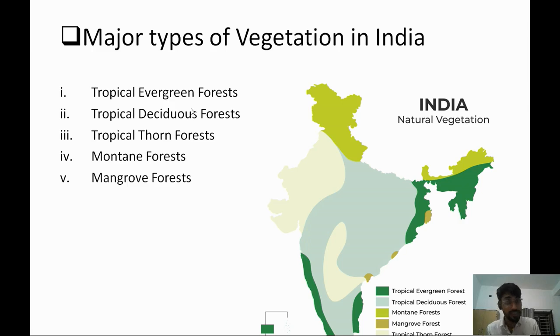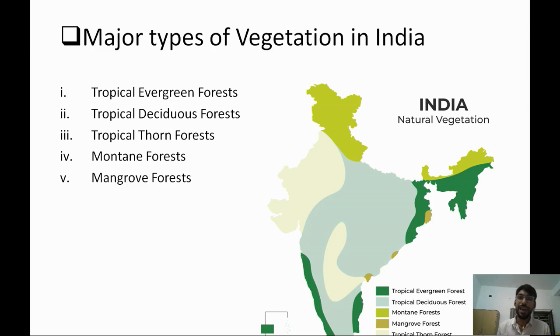So first you see the tropical evergreen forest. Evergreen means where the leaves of the trees stay green for 12 months; this is called tropical evergreen forest. Second is the tropical deciduous forest. That means those types of trees which shed their leaves in a particular season. Those forests are tropical deciduous forests. The third is the tropical thorn forest. Tropical thorn forest means vegetation which gets very little rainfall and high temperature. You can say desert-type forest. Those forests are known as tropical thorn forest.